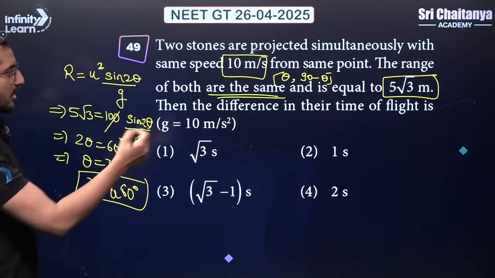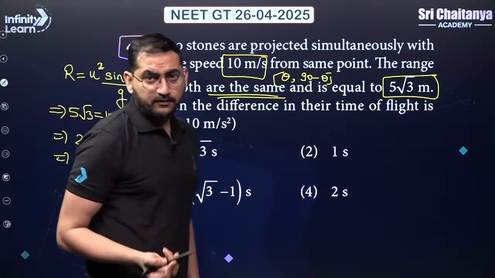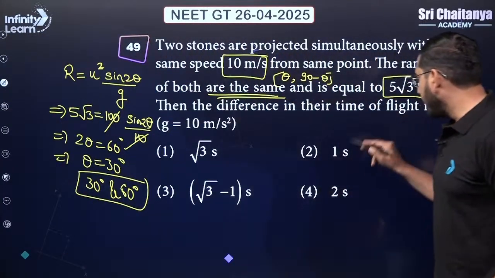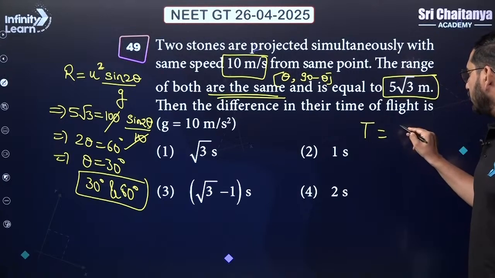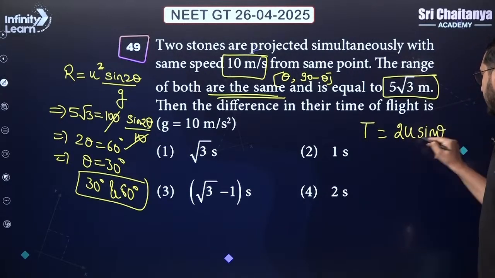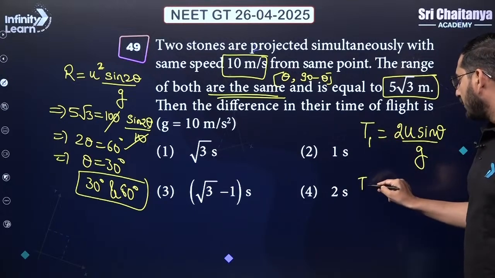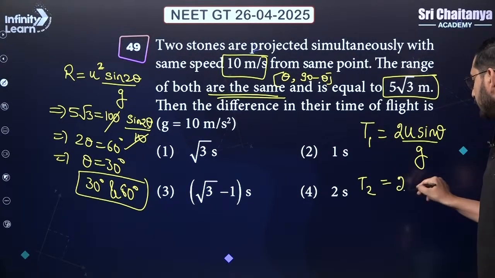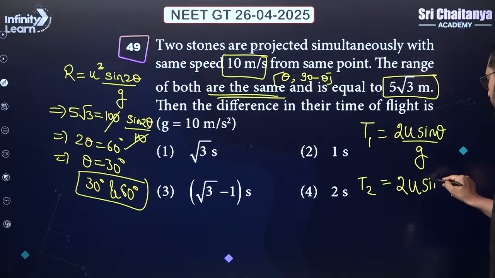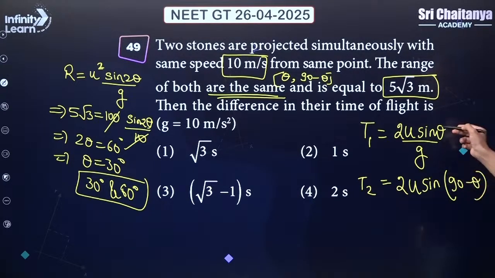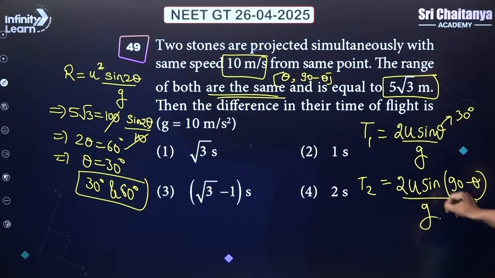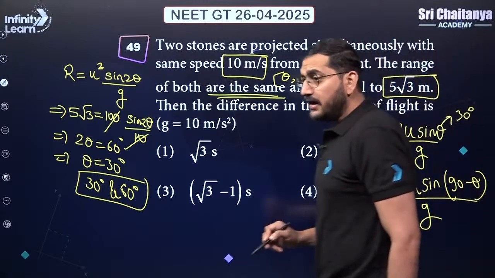Now I want to calculate the difference in their time of flight. We know the formula for the time of flight. T is equal to 2u sine theta by g. So let's say this is the value of T1, stone number 1. For stone number 2, we will have 2u sine, instead of theta, we will put here 90 minus theta. Or if this theta is, let's say, 30 degree, then this value we have to take as 60 degree divided by g. Put the values, take the difference, get the answer, right?